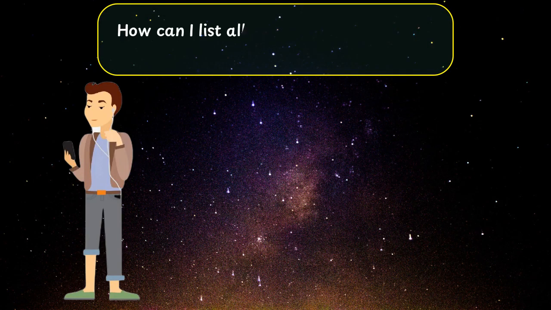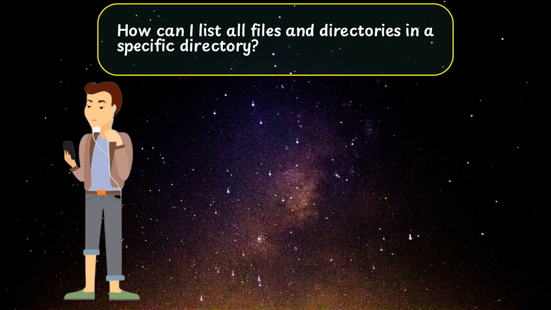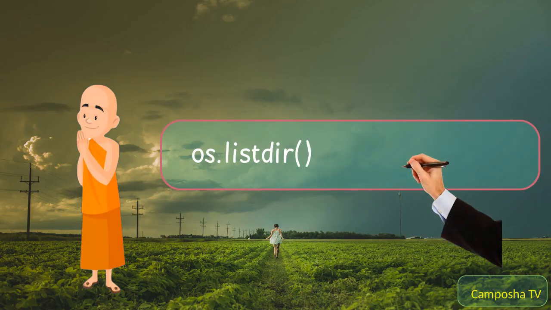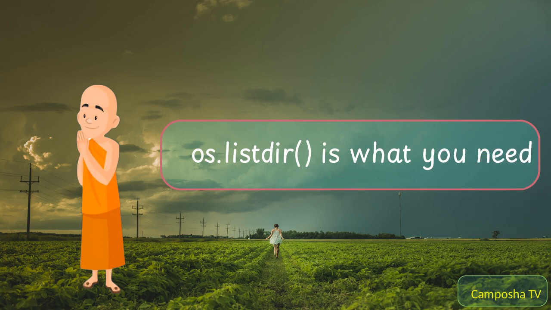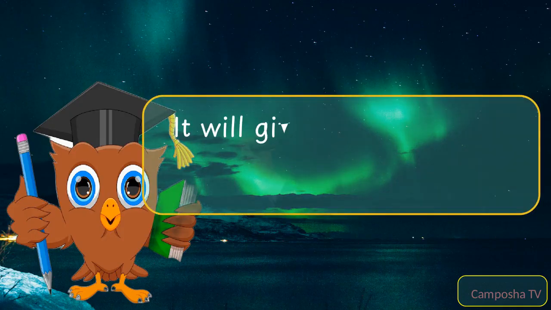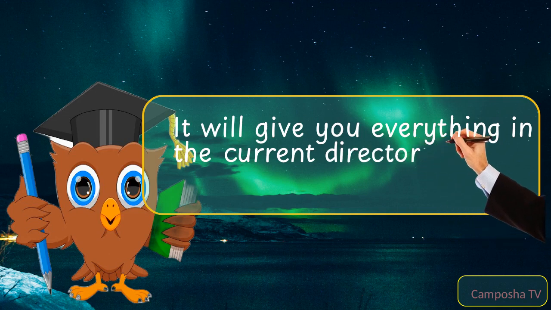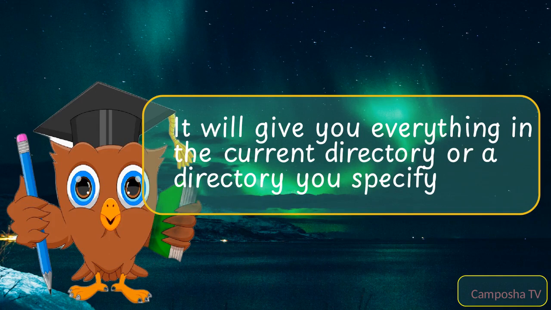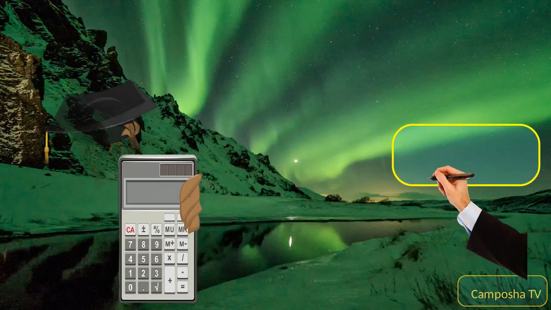How can I list all files and directories in a specific directory? os.listdir is what you need. It will give you everything in the current directory or a directory you specify. Like this.